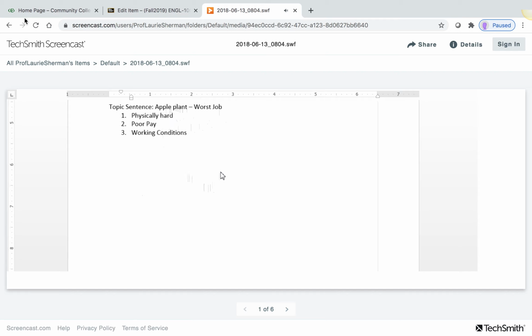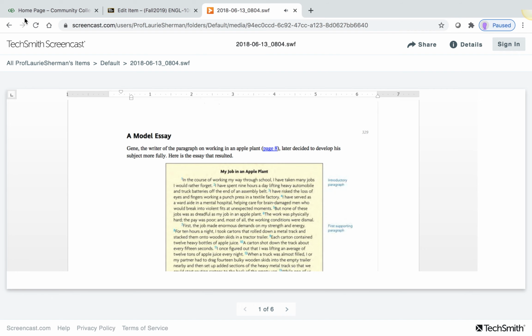Now what he did after that was say, you know what, I have a lot more to say about this, so I'm going to write an essay. And let's look at what that essay would look like. Here's what he did when he made it into an essay. You can see that this is from page 329. It's from the book that I sent you the link of the PDF for. That chapter has a lot of good stuff about essays.